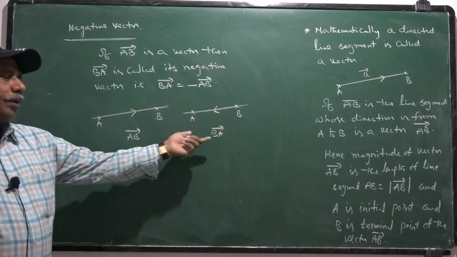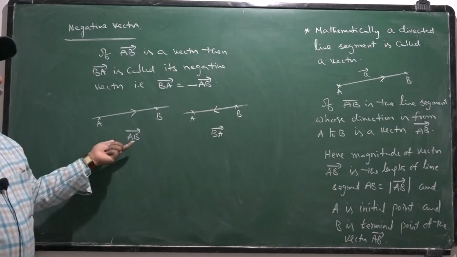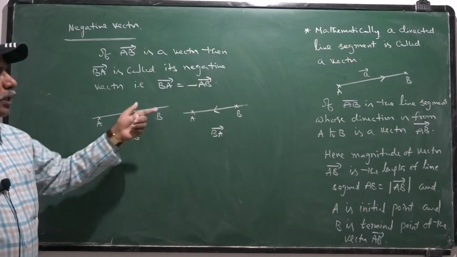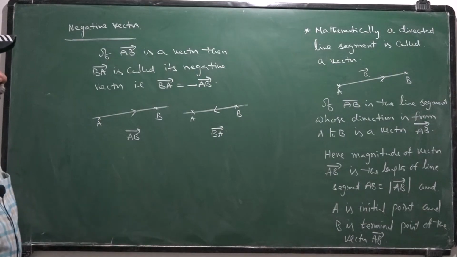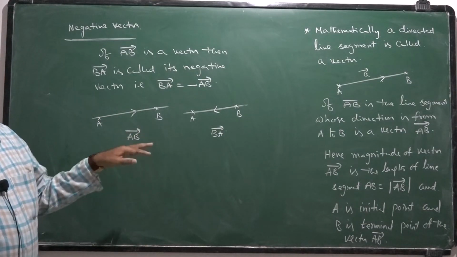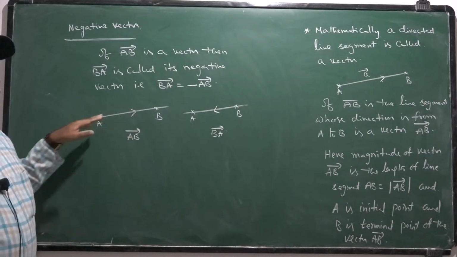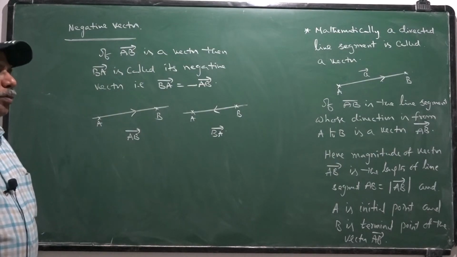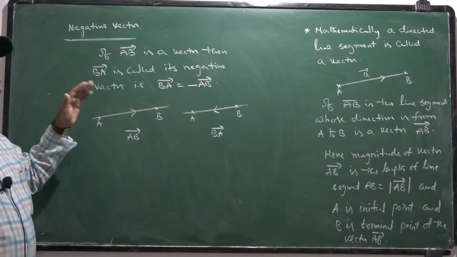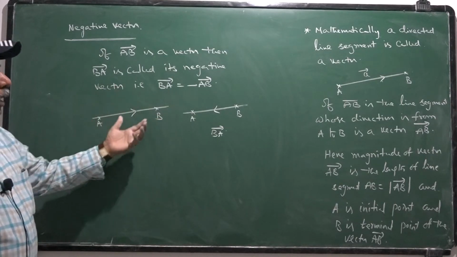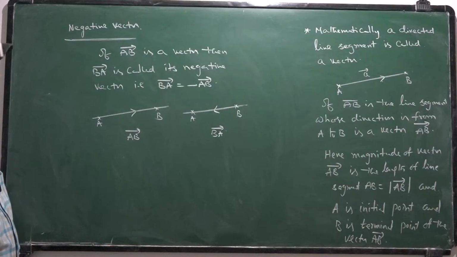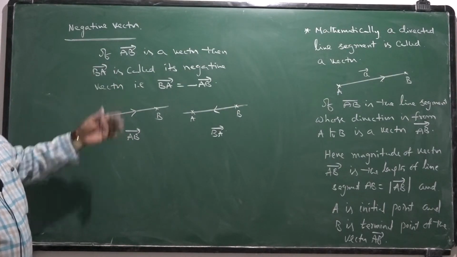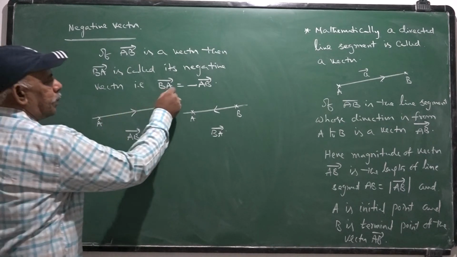In such a case, BA bar is known as the negative vector of AB bar, or AB bar is known as the negative vector of BA bar. One is the negative vector of the other, because the vector AB bar's direction is from A to B, whereas the vector BA bar's direction is from B to A. They have the same magnitude, of course. BA bar is denoted by minus AB bar.